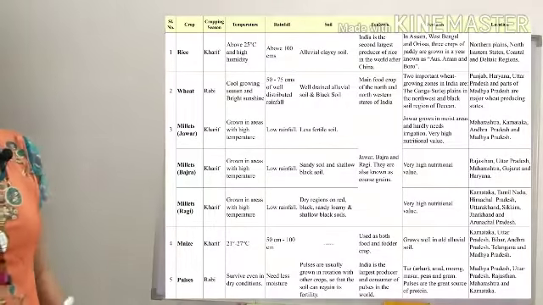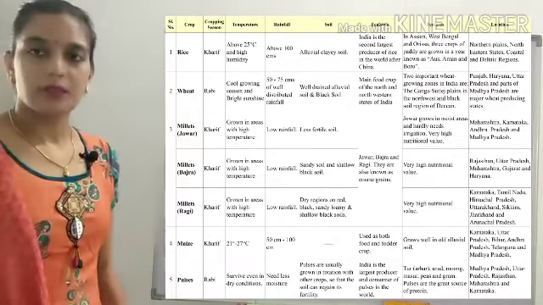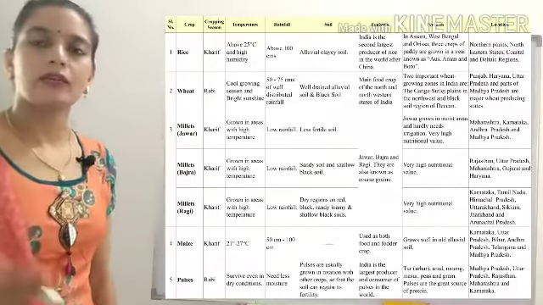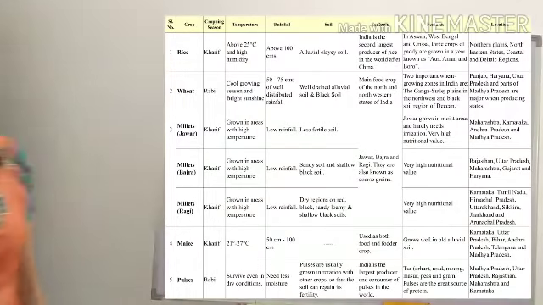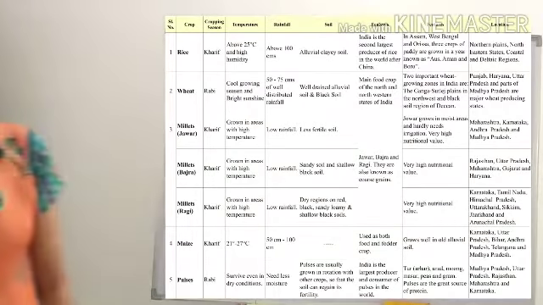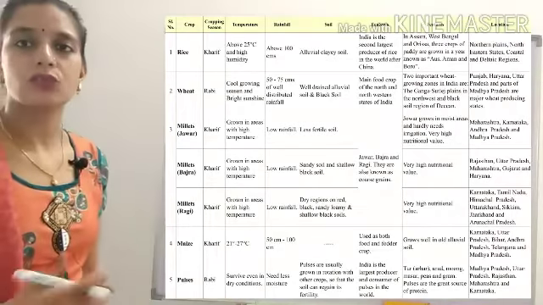After that we have maize. Maize is a Kharif crop, and it requires a temperature of about 21 to 27 degrees Celsius and rainfall of 50 to 100 centimeter. The main thing is that maize can be used as both food and fodder.